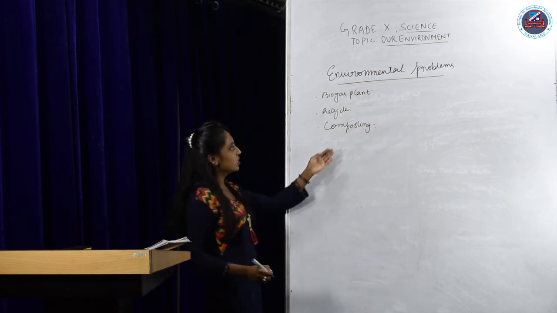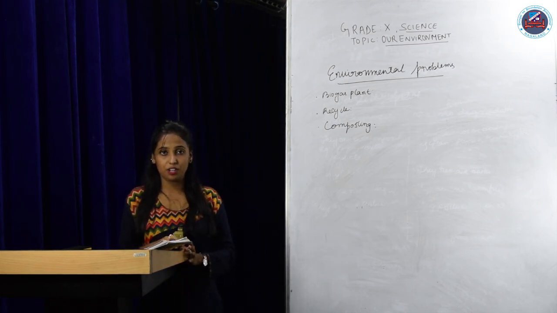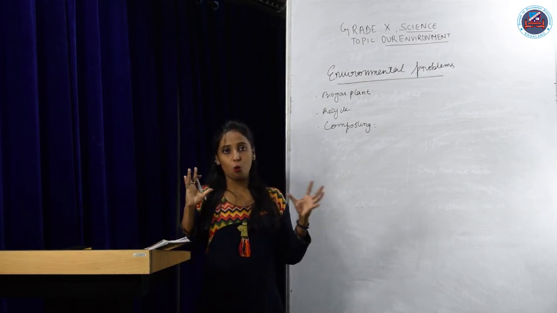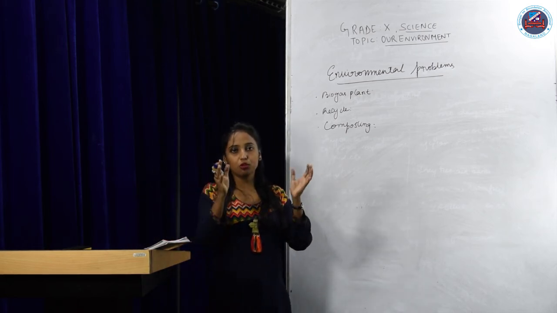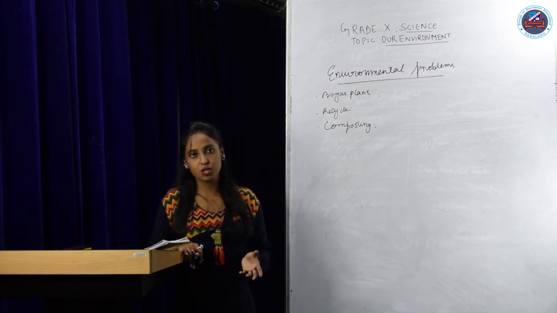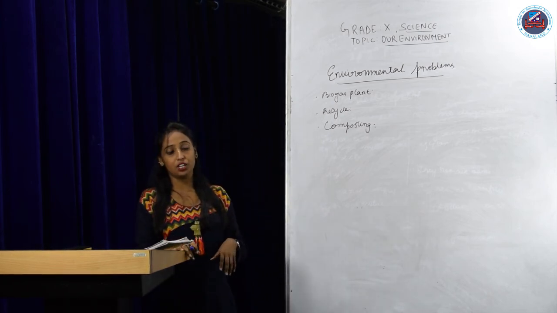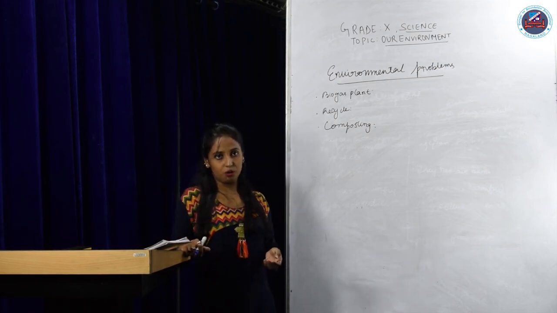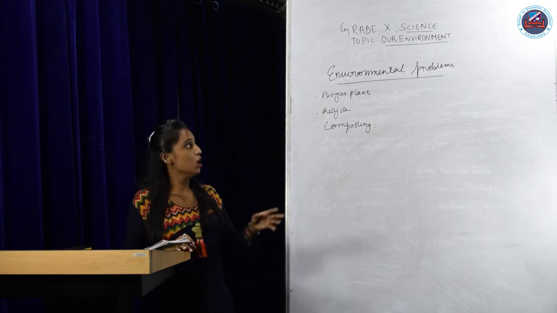Composting is a very good way to manage biodegradable waste, and you can even do this at your home also. When you collect a lot of waste at home, you can just dig out a small place, put all the waste there and then cover it with soil. After a few months, you can see that those waste materials have turned into manure, and you can plant vegetables and other plants there, isn't it?